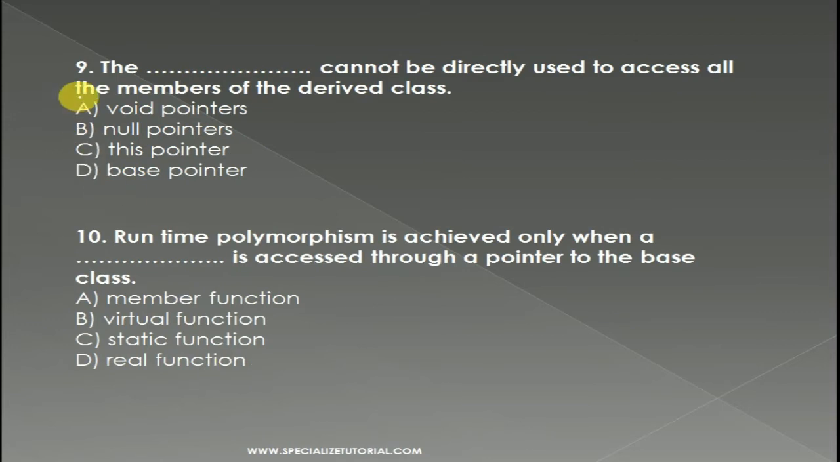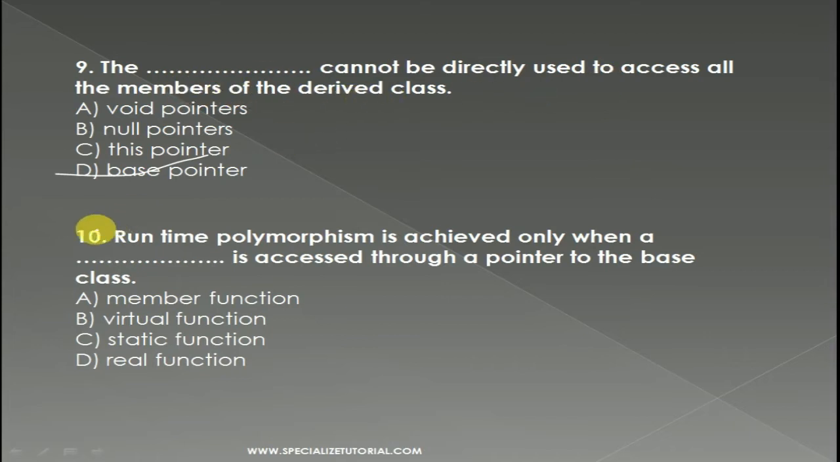Now take question number 9. The dash cannot be directly used to access all the members of the derived class. The options are void pointer, null pointer, this pointer and base pointer. Yes, the base pointer cannot be directly used to access all the members of the derived class.